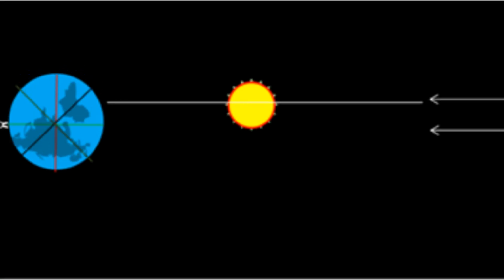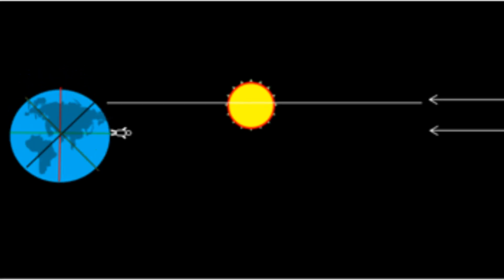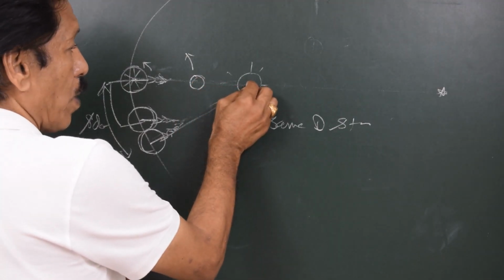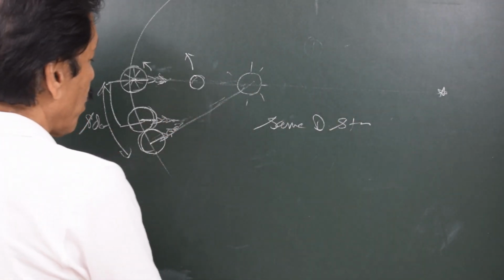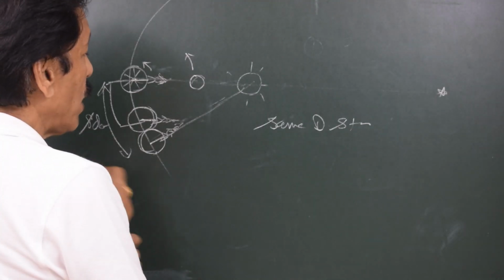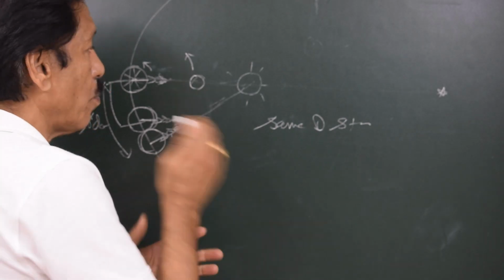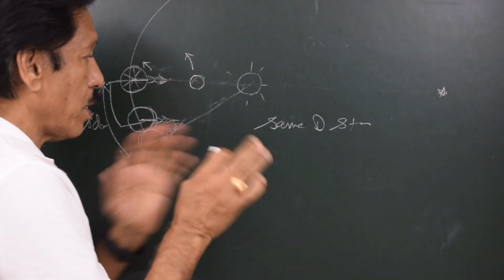But now what happens is the moon, which was on meridian at the time when the sun was on meridian and the star was on meridian, has advanced ahead in its orbit. Now I will exaggerate the movement of the moon. Don't go by the proportion.